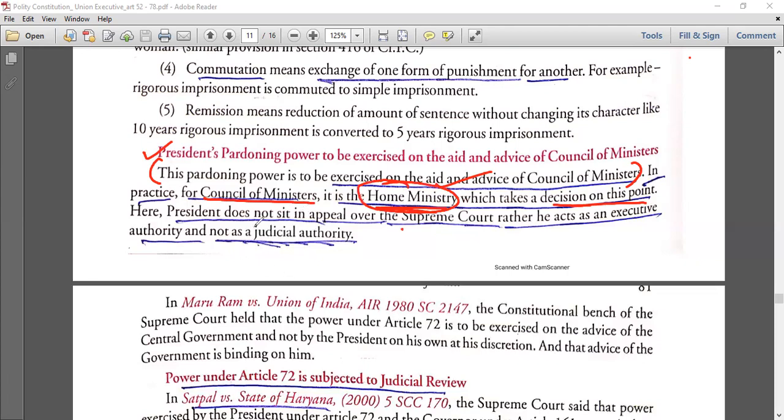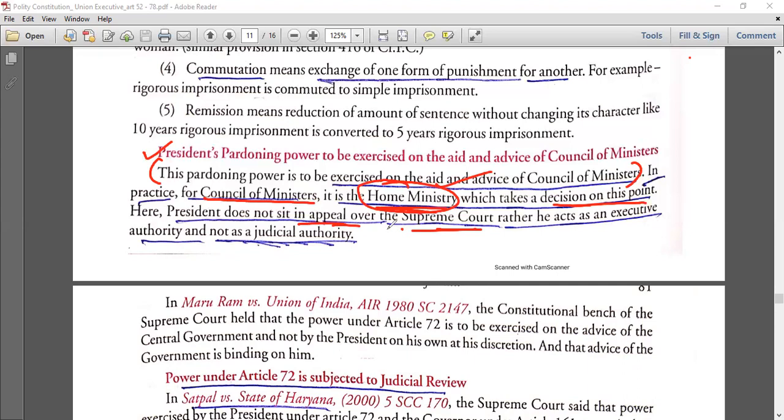Here the President does not sit in appeal over the Supreme Court, because things will come after the Supreme Court. President will not come from day one, right? Everything will come after this review petition and all those petitions होने के बाद ही आता है सब, ठीक है? तो that is not a court of appeal. First of all, this particular power is not a judicial power. So it is not a court of appeal.